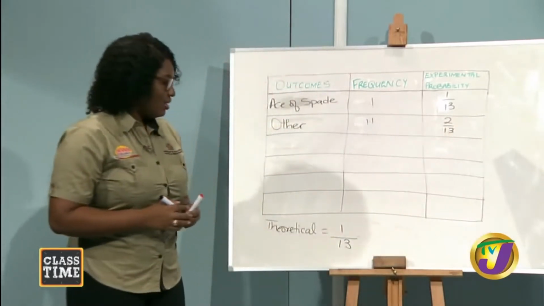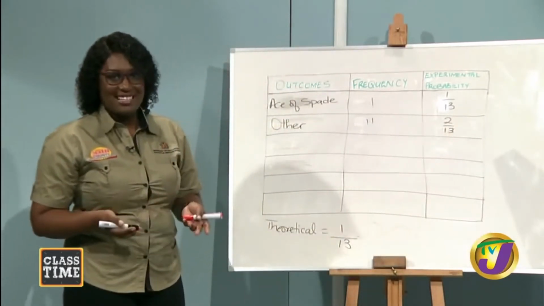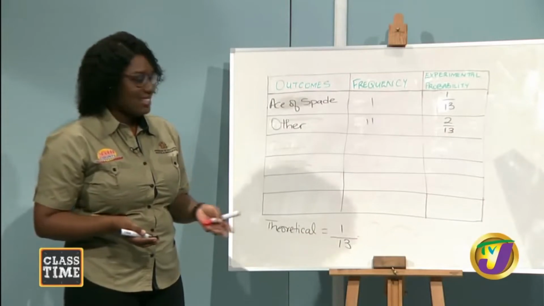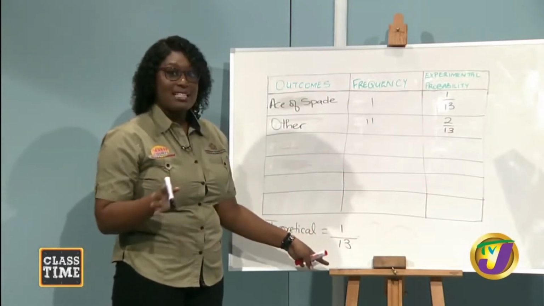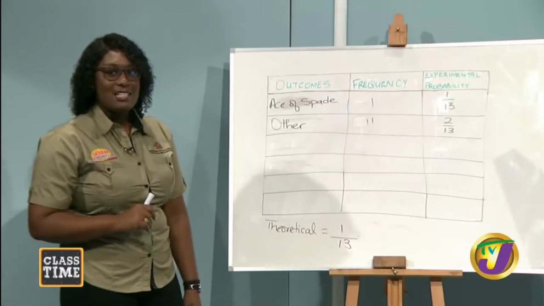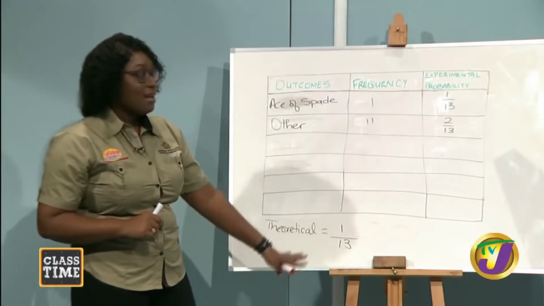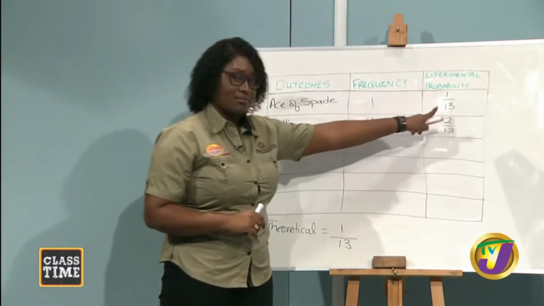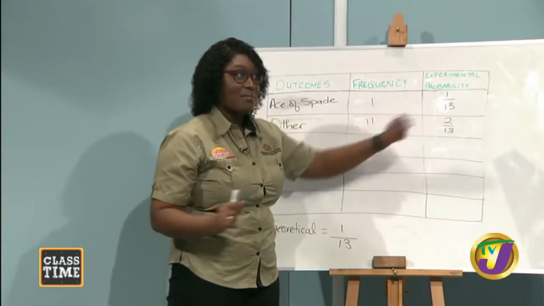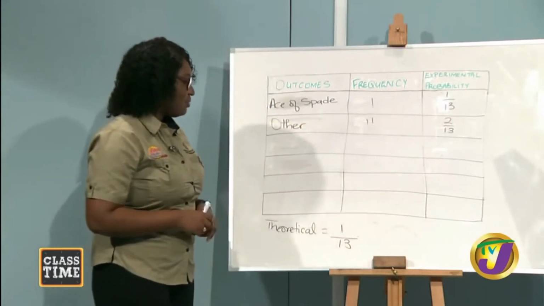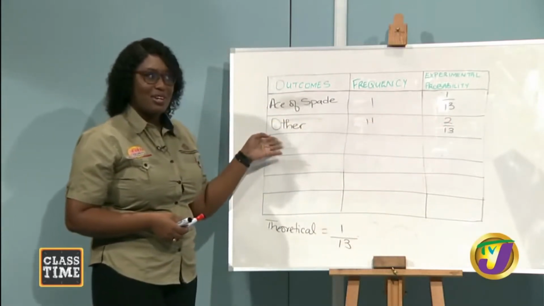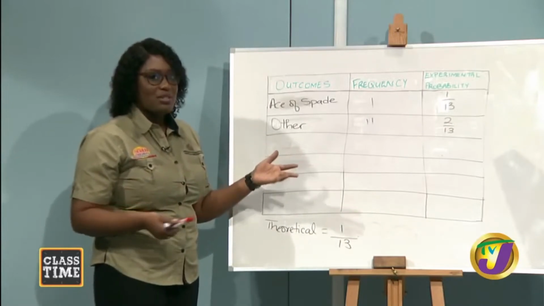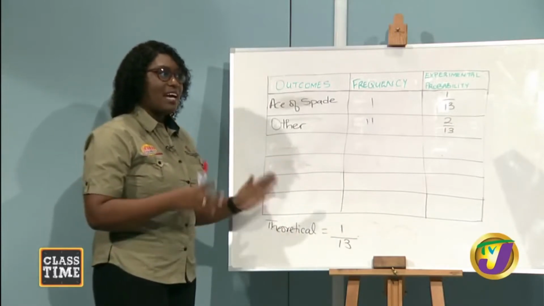And so it looks like it's adding up here, right? The probability of me actually getting, theoretically, an ace of spade was 1/13. Based on my experiment, it is still 1/13, right? However, we also got other twice, which is 2/13.